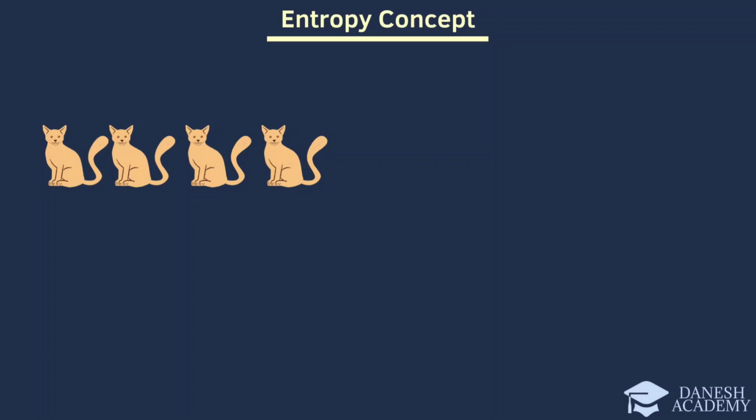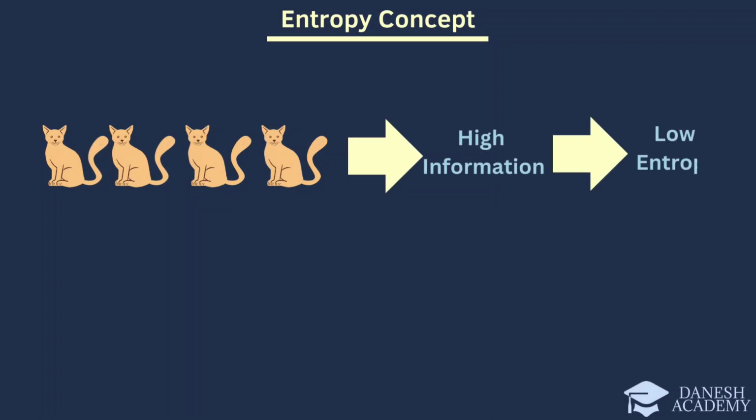In this section, we will explore the concept of entropy, a fundamental measure in information theory that quantifies the uncertainty or unpredictability in a set of outcomes. First, let's observe the image of 4 cats. This scenario represents high information with low uncertainty. Since all 4 outcomes are the same, there is little to no uncertainty about what we will observe. Consequently, the entropy is low because the information is highly predictable.